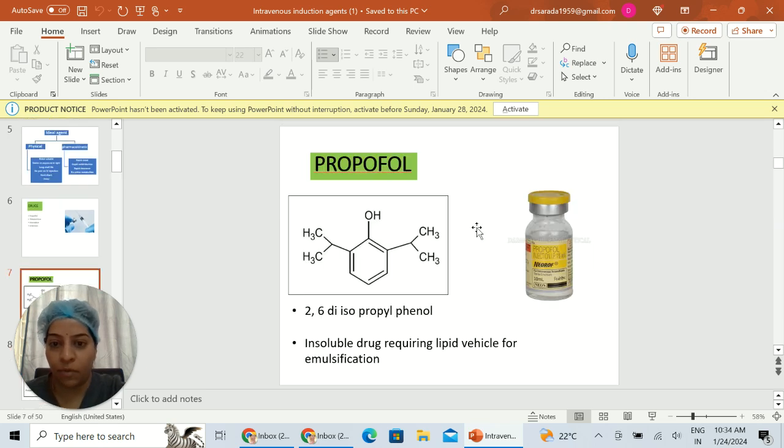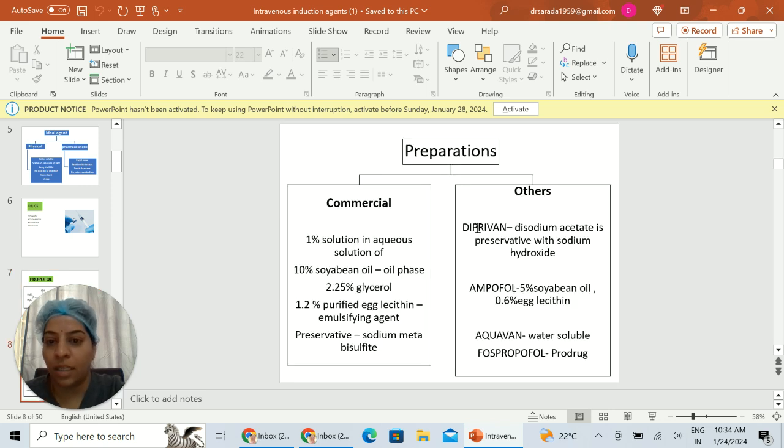First we will discuss propofol. It is 2,6-diisopropylphenol. It is an insoluble drug, so it requires a lipid vehicle for emulsification. There are some commercial preparations available. It is available as a 1% solution in an aqueous solution of 10% soybean oil. This soybean oil forms the oil phase for emulsification. It has 2.25% glycerol, 1.2% purified egg lecithin, which is an emulsifying agent, and it has a preservative, sodium metabisulfite.